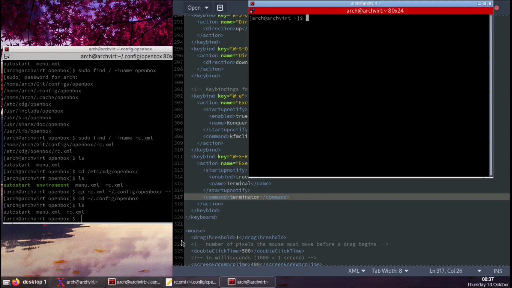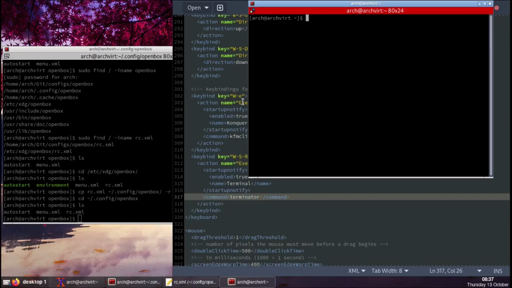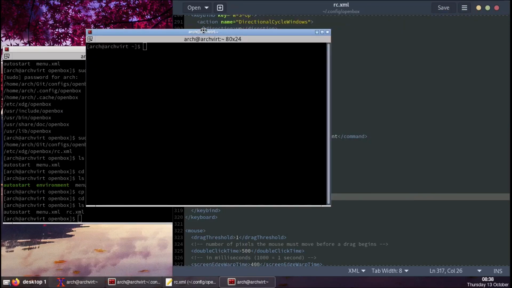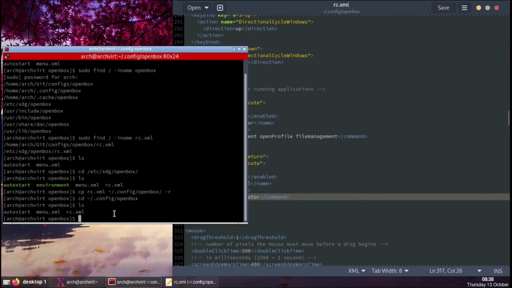Let's see if it works. Yep, now we have, whenever you press your super key, which is the Windows key, shift and enter, you're gonna open up a terminal. Now we have set our autostart programs. We've learned how to create shortcuts, we've set up our menu. So yeah, I guess that's it for this video.